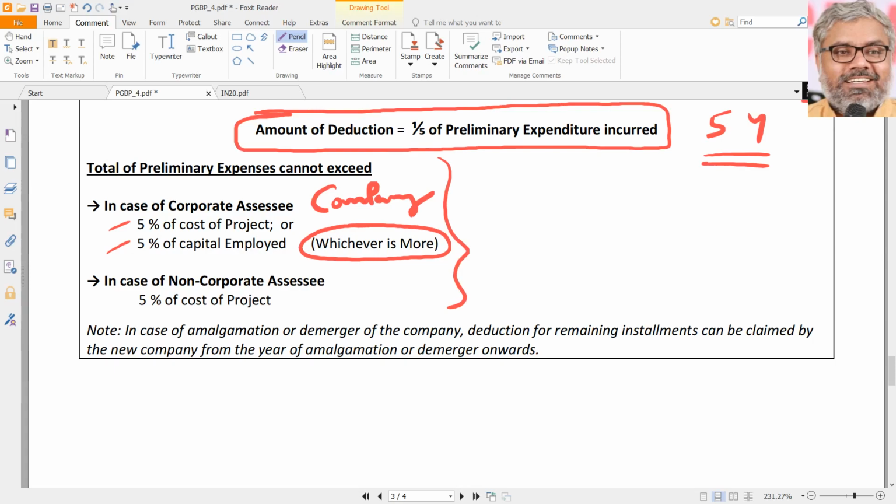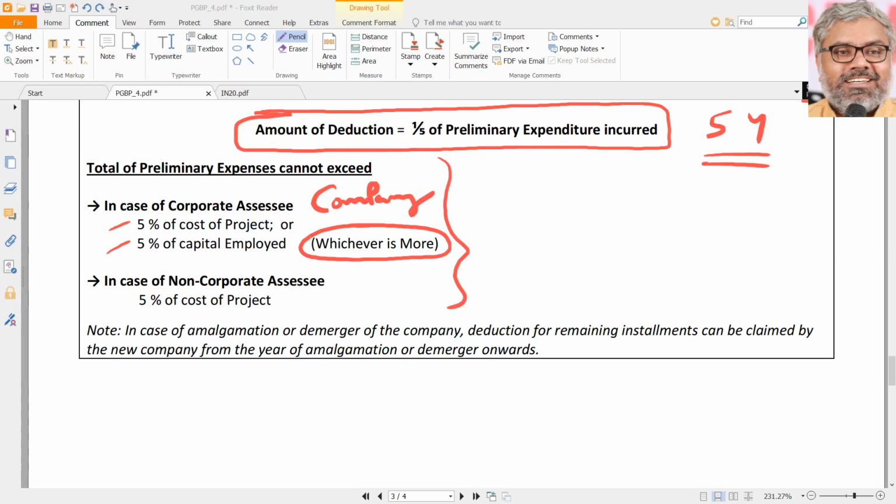For example, just for understanding purposes, say cost of project is 1 crore. 5% of cost of project is naturally 5 lakhs. But actual preliminary expenses incurred are 6 lakhs. Then can we get 1/5 of 6 lakhs? No, we cannot. We can get only 1/5 of 5 lakhs. That means 1 lakh, 1 lakh, 1 lakh, like that for 5 years, that can be claimed as deduction. So we need to understand this carefully. This is a restriction on the preliminary expenses, not a restriction on the deduction directly.